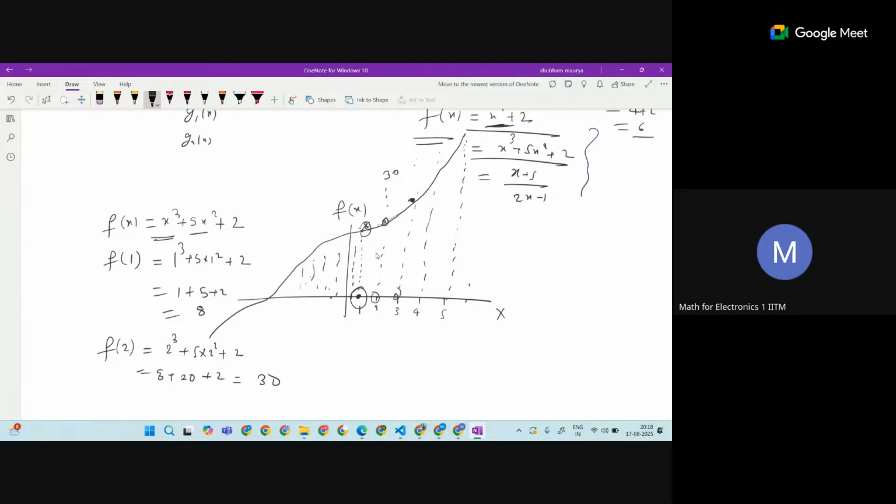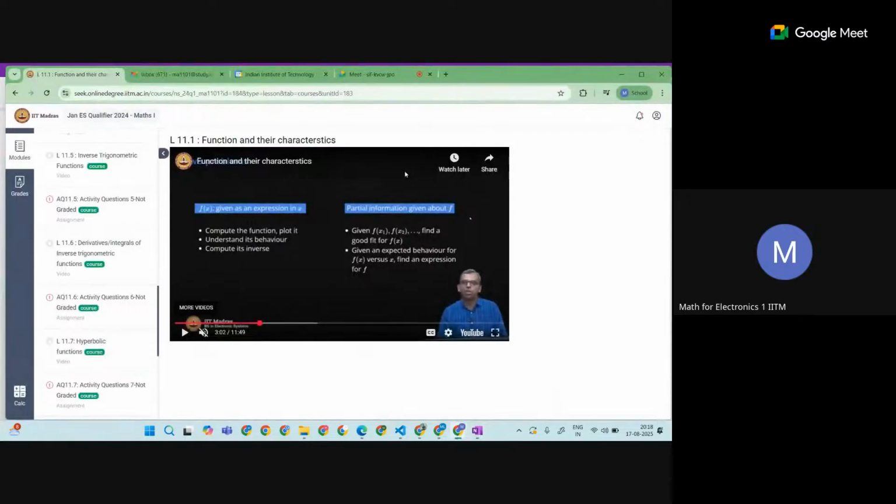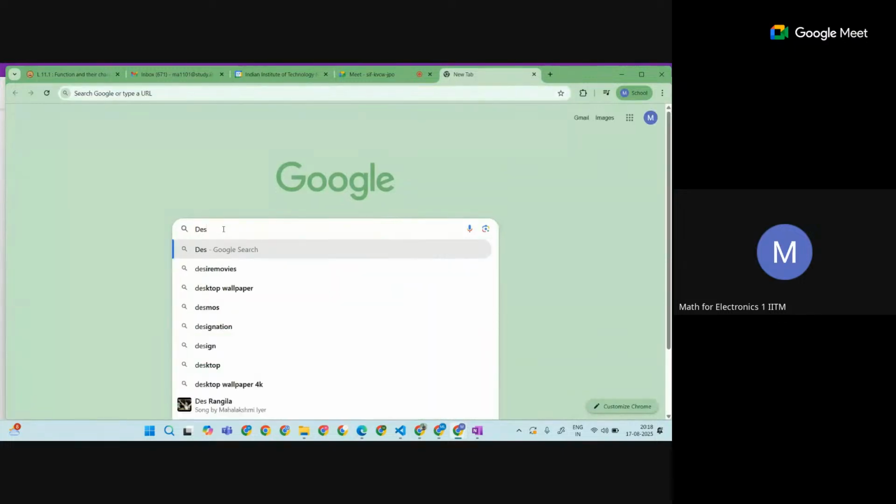I am going to give a tool which maybe you have seen earlier. I think the professor sometimes uses it also. There is a tool called Desmos, which is a graphing tool.